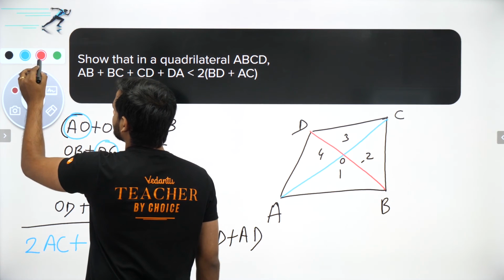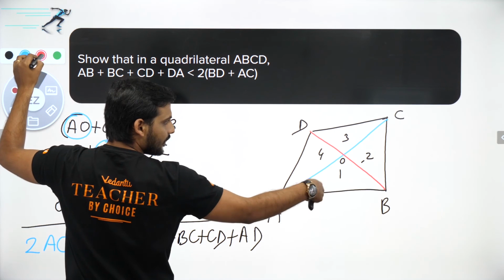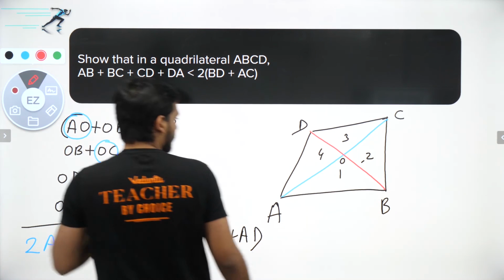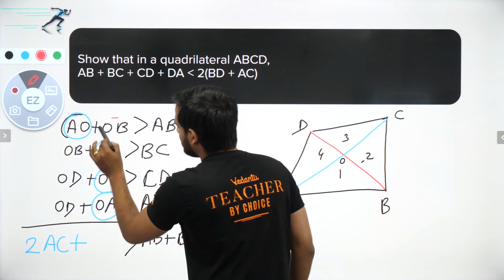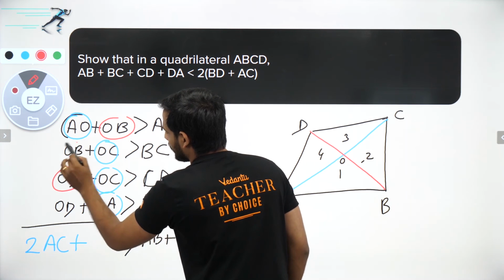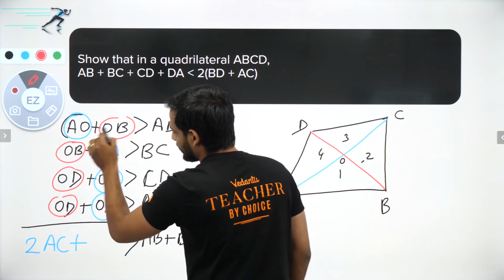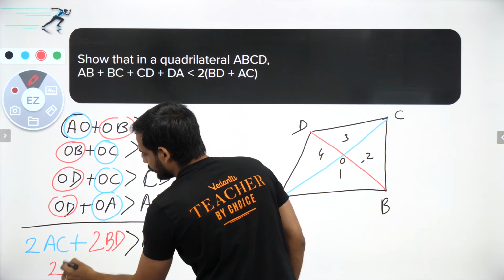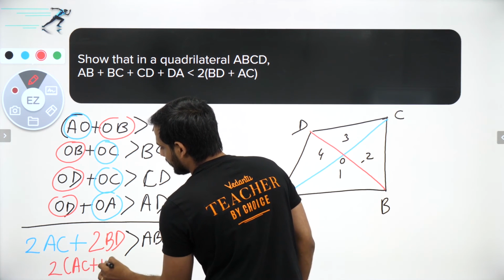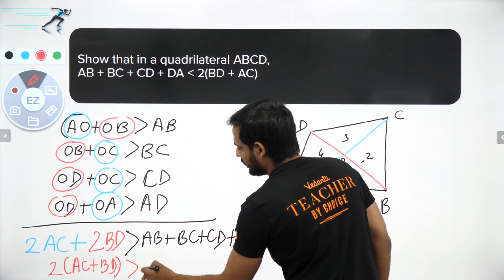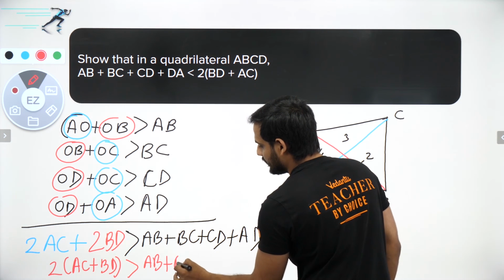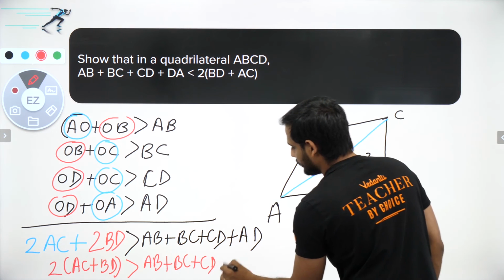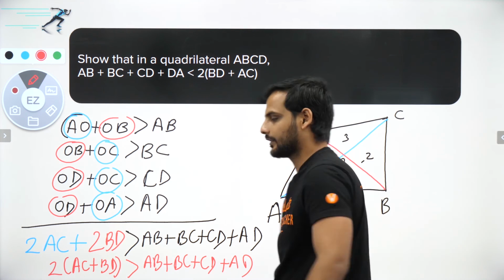plus. Now, what is your BD? BD you can see is BO plus OD. So first BO plus OD, and second pair BO plus OD. So this will give you BD plus BD. So 2 times of BD. Now take 2 common. So you'll be getting 2 times of AC plus BD is greater than AB plus BC plus CD plus AD. Okay, so this is how it can be solved.